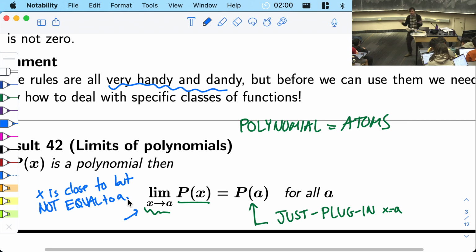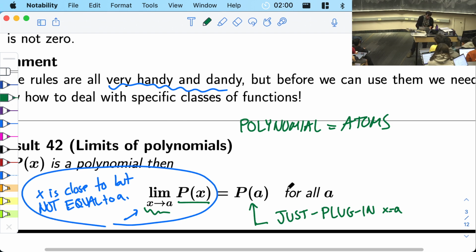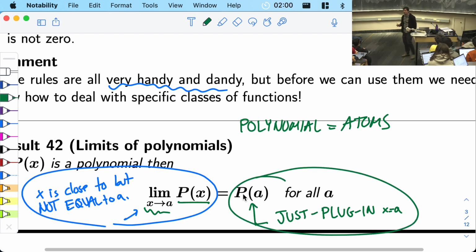this whole limit idea that we spent a few classes on, x is getting closer and closer to a. It's never exactly equal to a. It's getting closer and closer. It's approaching, on Desmos. That is the limit. And if you want to know what the limit is, what do you do? You just plug in x equals a. And those two things will be equal. This is a very nice property. This lets you find the limit.